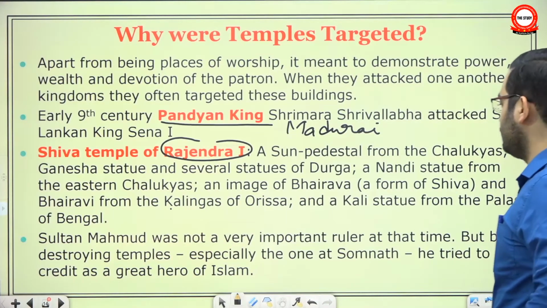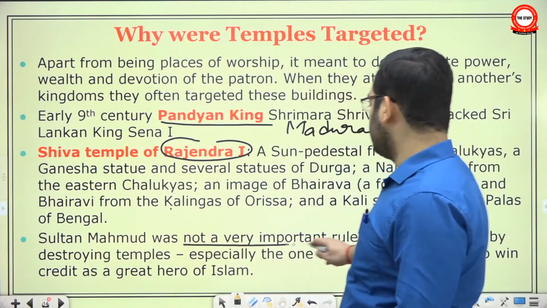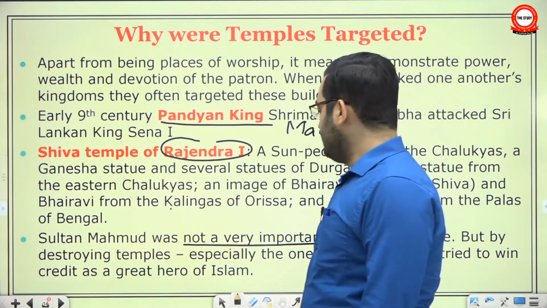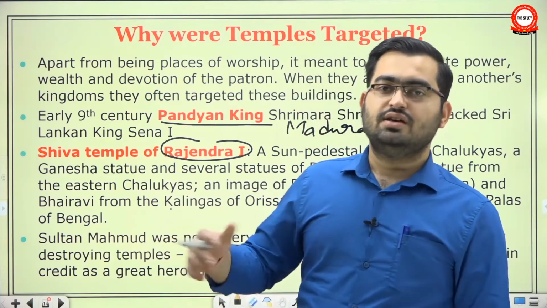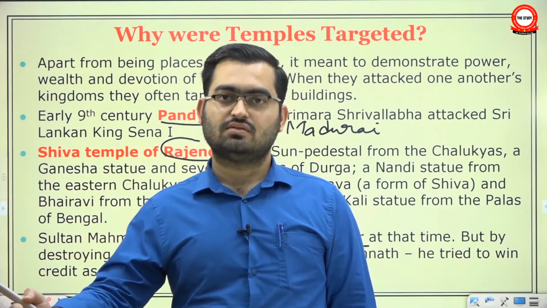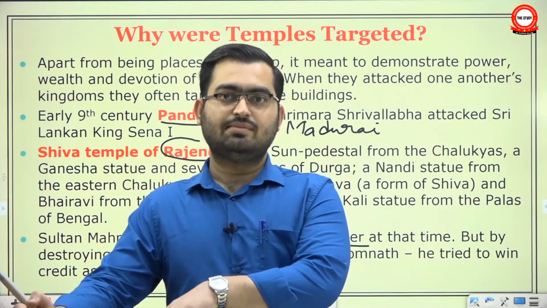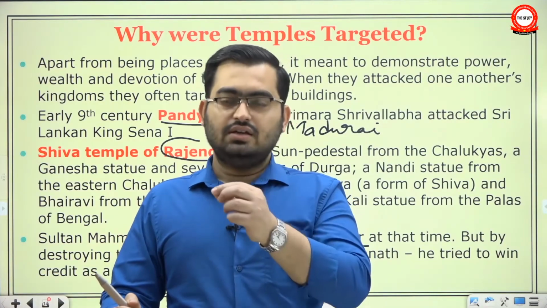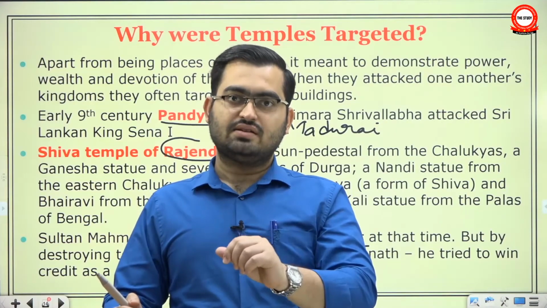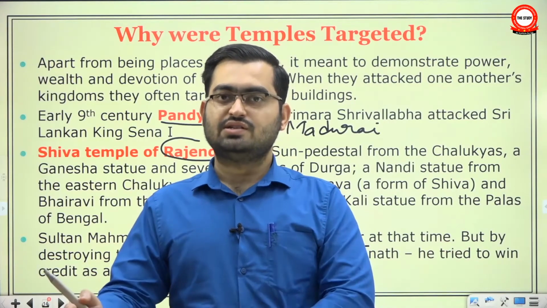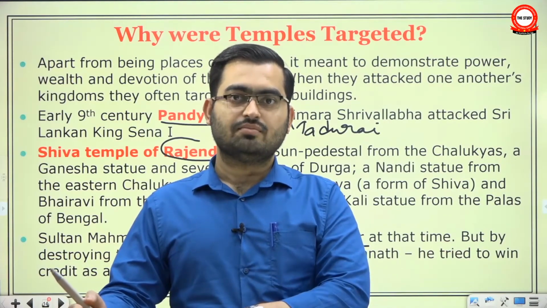He was not a very important ruler at that time. This is the important point: not a very important ruler at that time. But by destroying temples, especially the ones at Somnath, he tried to win credit as a great hero of Islam. Historians have proven that his image as a great figure was created by later historians. The historians of his time did not take much note of him. Also, the information about his temple raids is primarily available from his own sources. The other, especially the local sources, don't mention him.